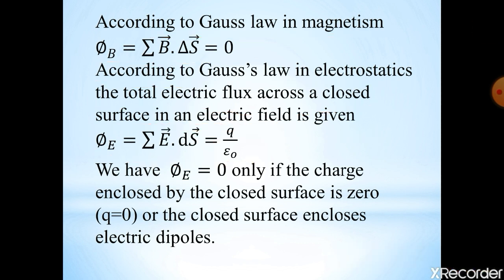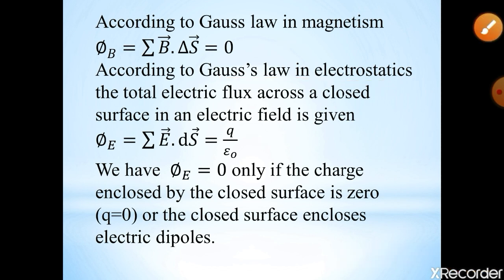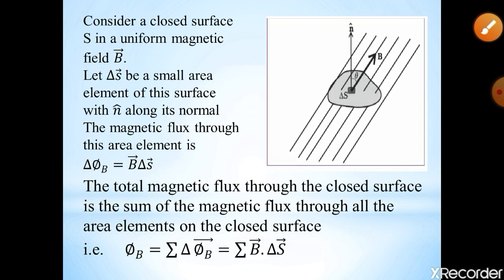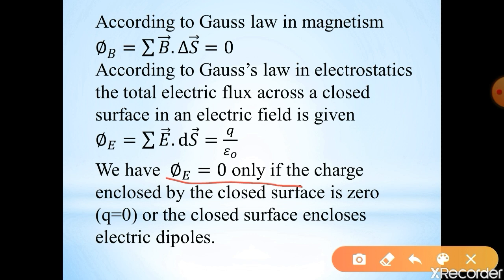So in the case of Gauss law in magnetism, it is always 0, but in the case of Gauss law in electrostatics, it is equal to q divided by epsilon naught. Suppose we have phi e equal to 0. Phi e is equal to 0 only if the charge enclosed by the closed surface is 0.